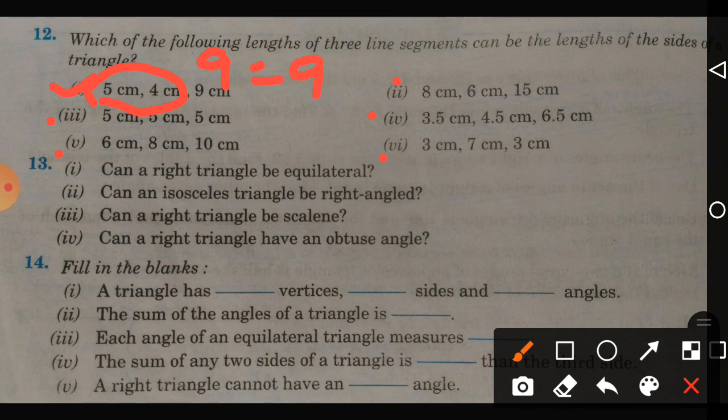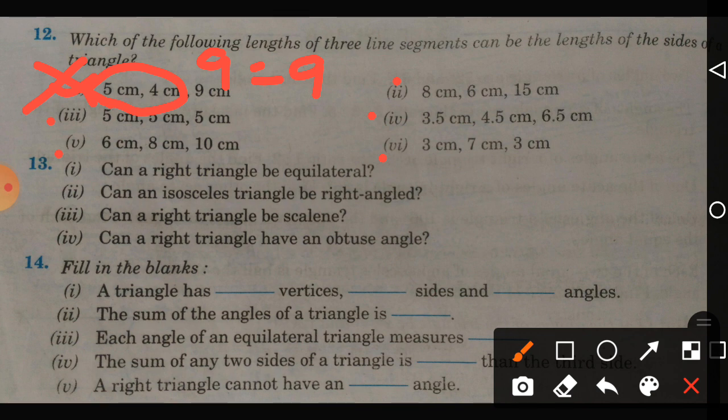So with 5 centimeter, 4 centimeter, 9 centimeter, we cannot draw the triangle, because the sum of two sides is not greater than the third side, but equal to it.